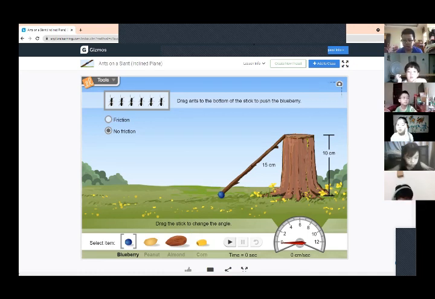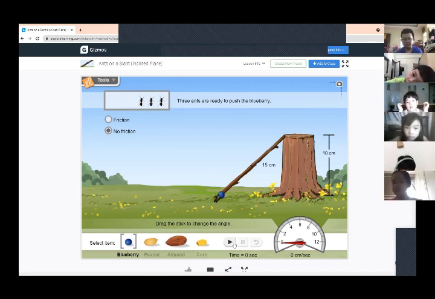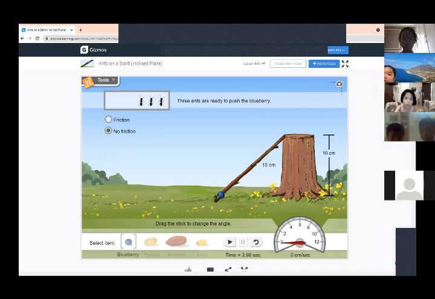Okay, I'm gonna call on Funny. I like 3 ants. Okay, so we have 3 ants pushing the blueberry. Do you guys think the ants will make it up our ramp? Blue Moon, do you think the ants will make it up the ramp pushing a blueberry? Yes. I'm going to push play. Let's see if 3 ants can make it up the ramp. Uh-oh, the ants are stuck. It's too hard for them to get up the ramp. Moon? We need more ants.